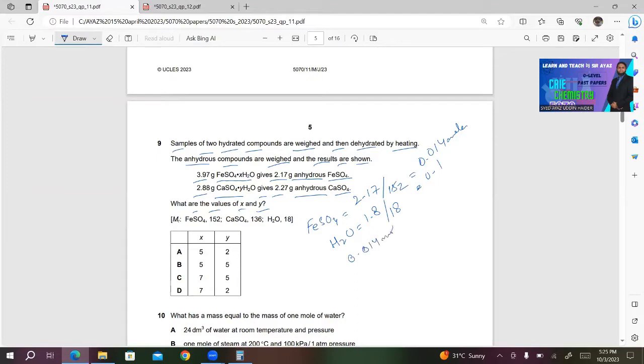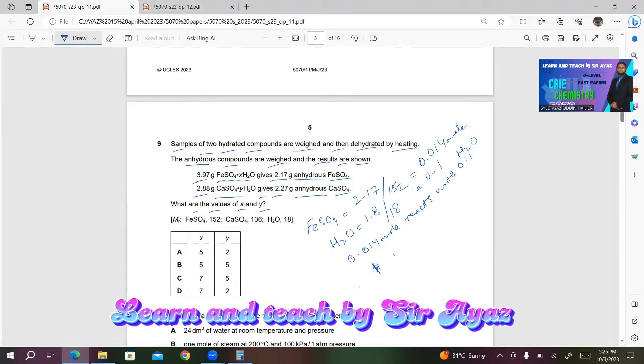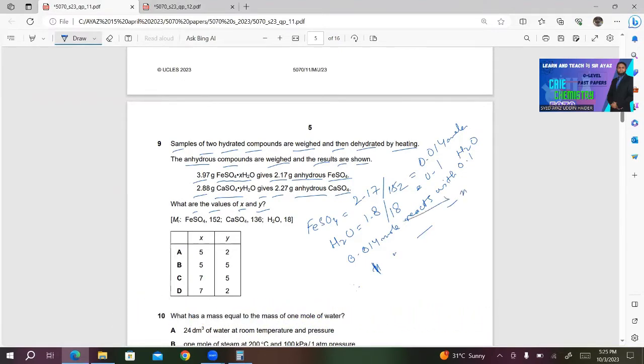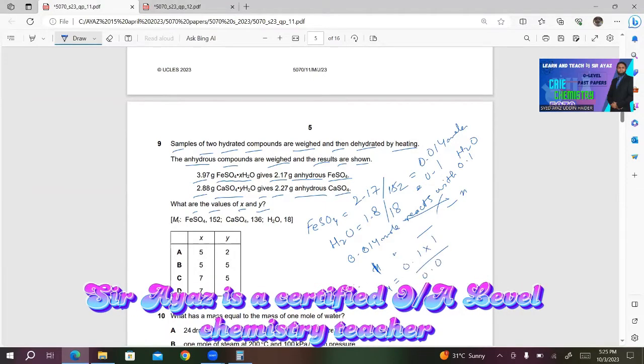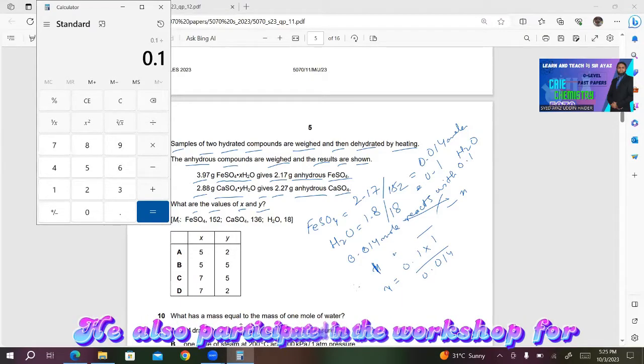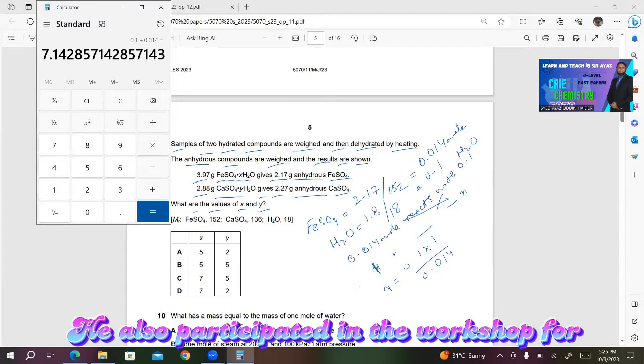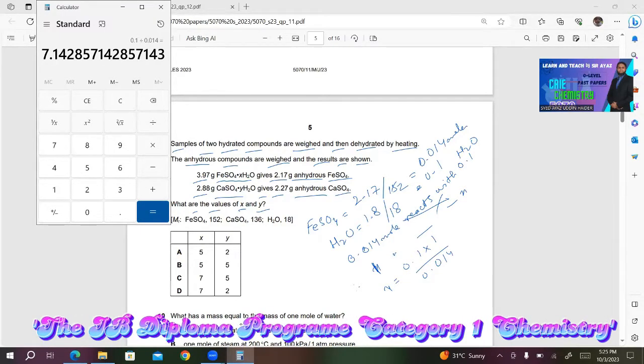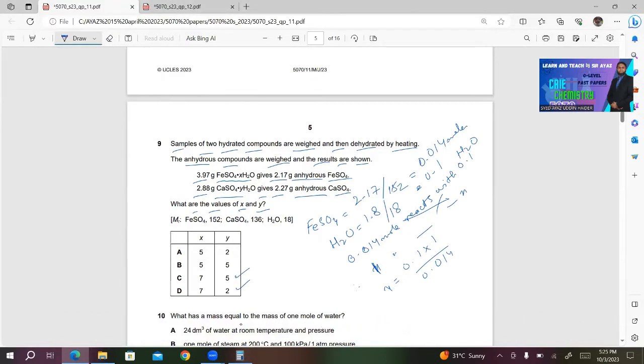0.014 mole reacts with 0.1 mole of H2O. Therefore, 1 mole reacts with X. So we'll get X is equal to 0.1 multiplied by 1 divided by 0.014. So what you will get? 0.1 divided by 0.014 is 7.14. So either C is correct or D is correct.